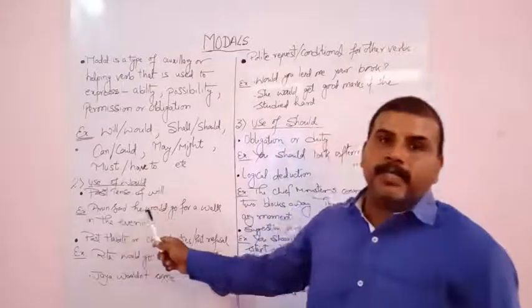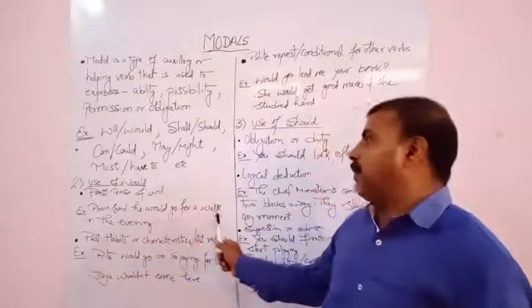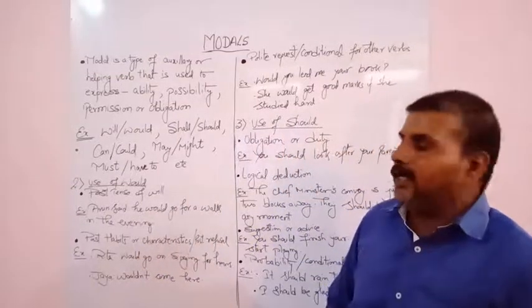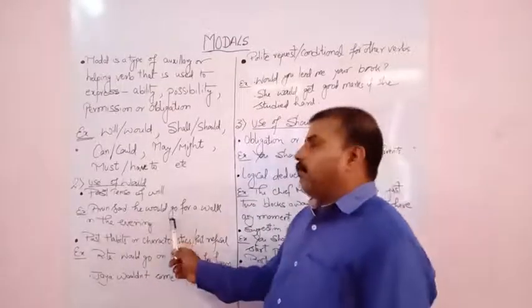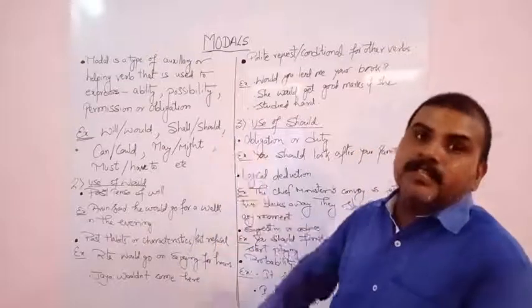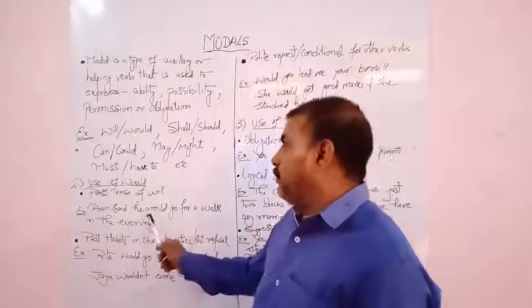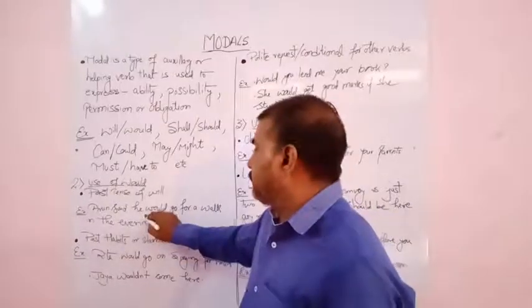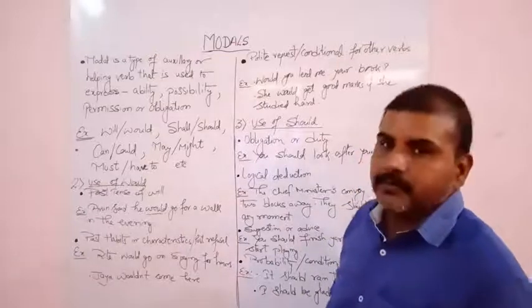Example, in a reported speech, Arun said he would go for a walk in the evening, denoting the future action. But here the past sense of will is expressed, so we use modal would, denoting the past tense of will.